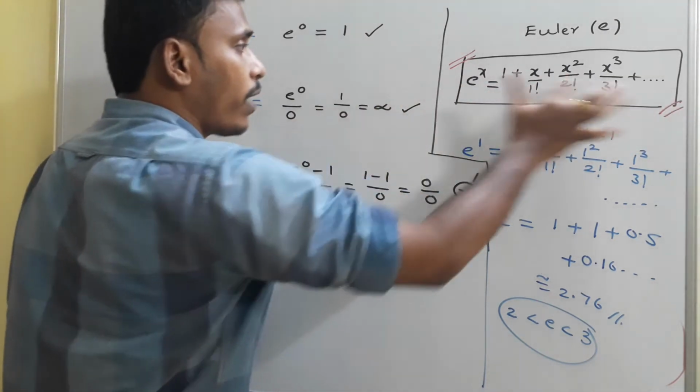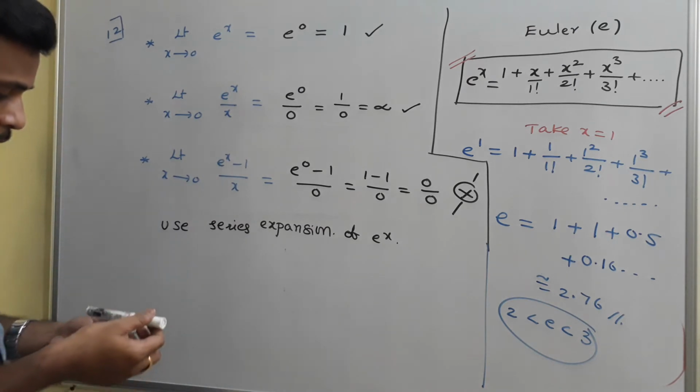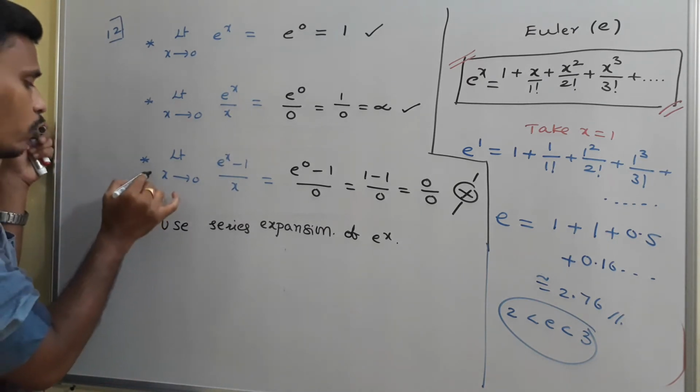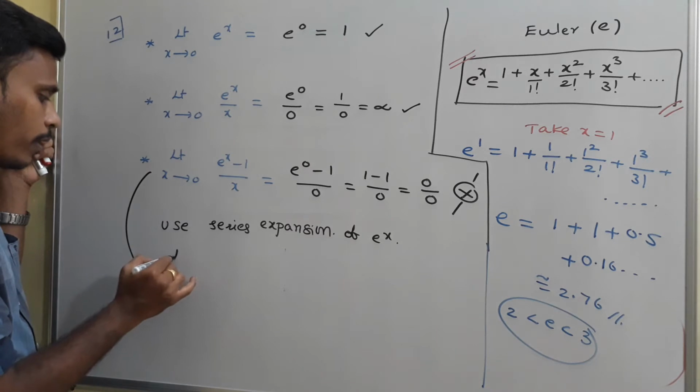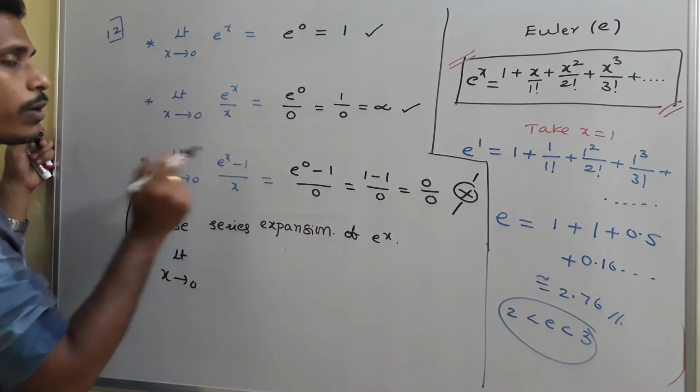Since this is e power x, what is my numerator here? E power x minus 1. I need to solve the problem actually. Then again, when you think about the problem, limit x tends to 0, e power x minus 1 by x.